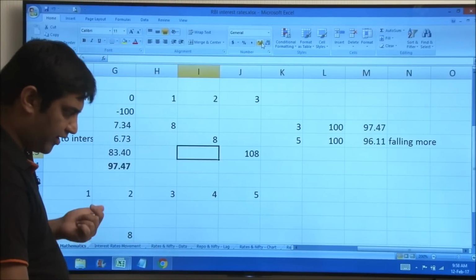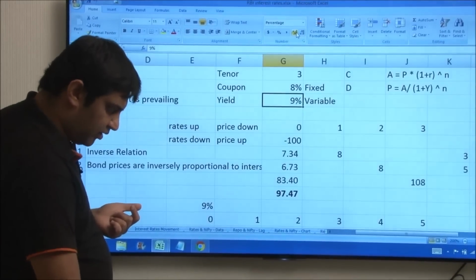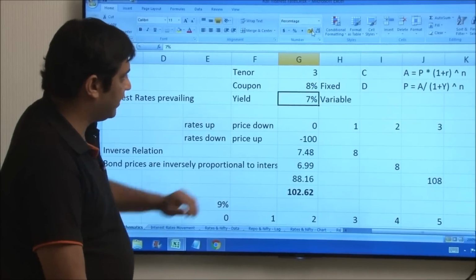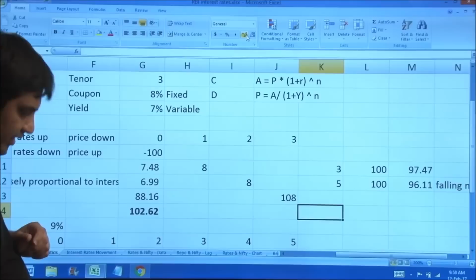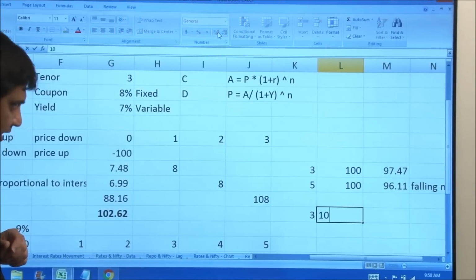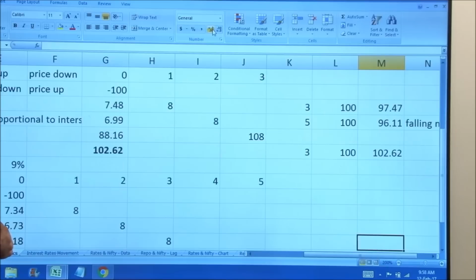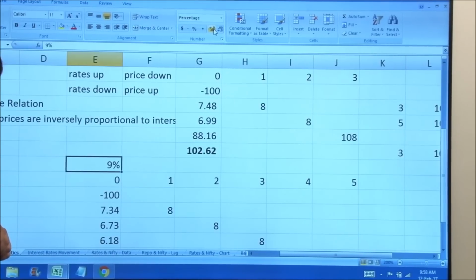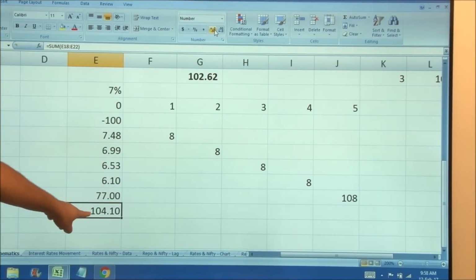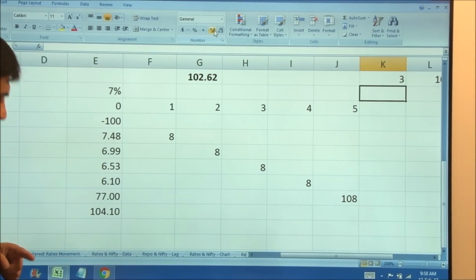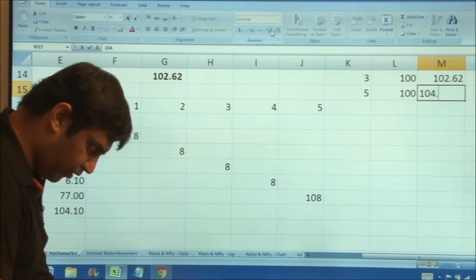Let us also see what happens when interest rates come down. So when 8 becomes a 7, this has become 102. So let me again write it down. The 3-year bond from 100 has gone to 102.62. What will happen in case of the long-term bond? If this becomes 7, rates are falling down, so bond price has become 104. So let me write down here that the 5-year bond 100 rupee price has become 104.1.